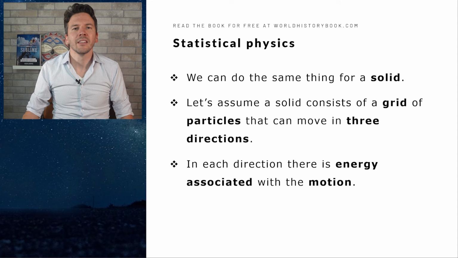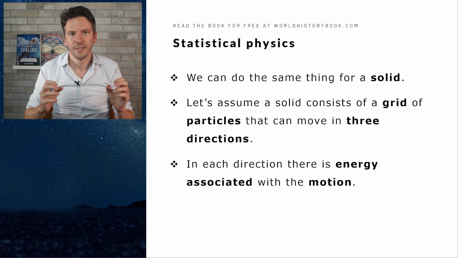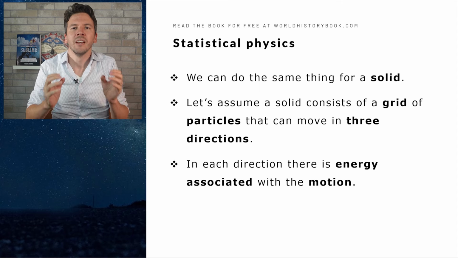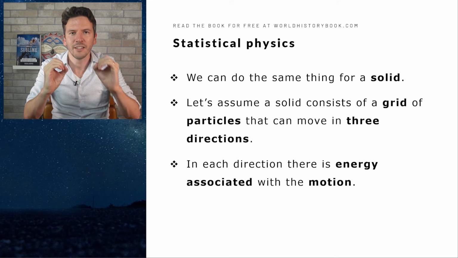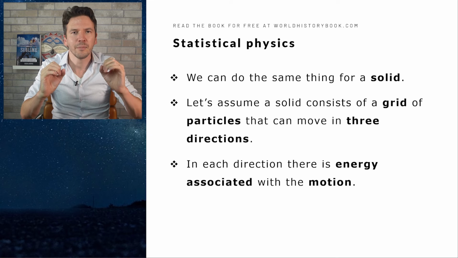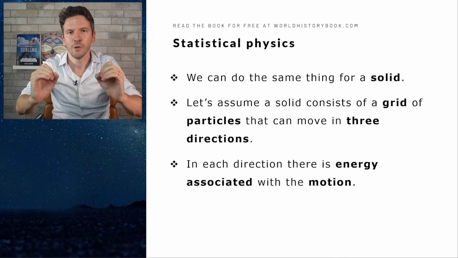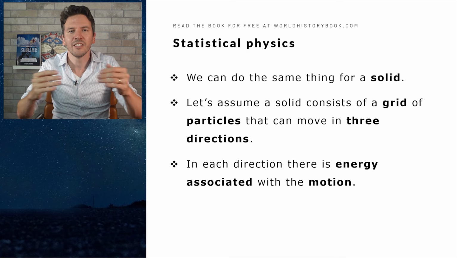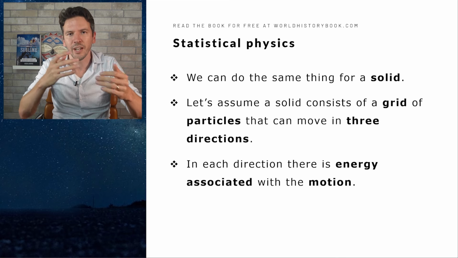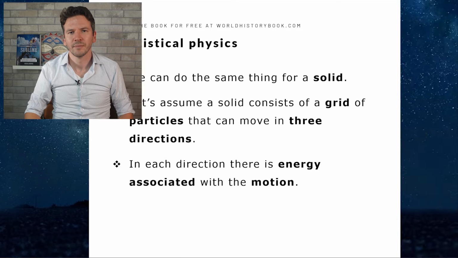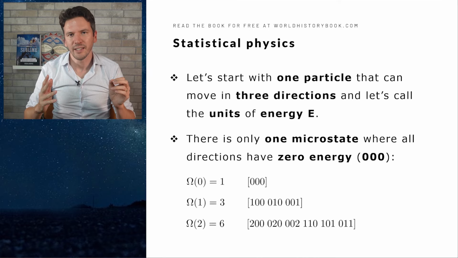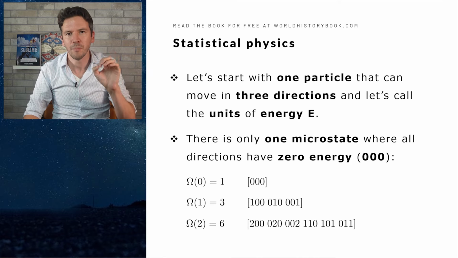Now we can play a similar game for a solid. And let's assume for a moment that a solid consists of a grid of atoms. And those atoms can move in 3 directions: up and down, left and right, forward and backward. And in each direction there's an energy associated with this motion. Let's start for simplicity's sake with just one particle that can move in those three directions. And let's call the unit of energy that a particle might have E.